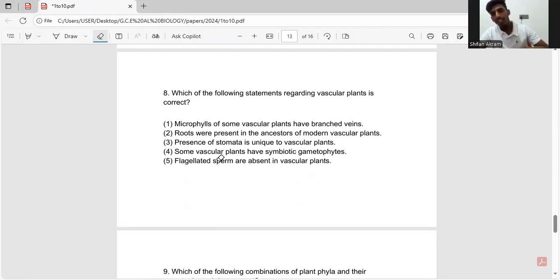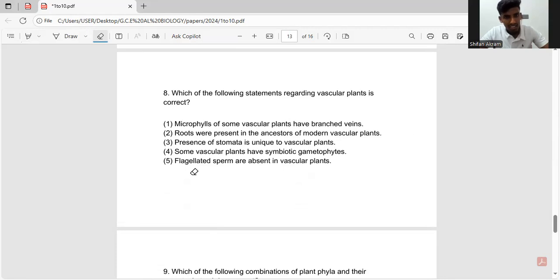Here we have to think a bit logically. Why is stomata used in the first place? It is for gas exchange. Do you think only vascular plants carry out gas exchange? No. Even non-vascular plants carry out gas exchange because they have to produce their own food. So stomata is present in both, and we eliminate the third answer.